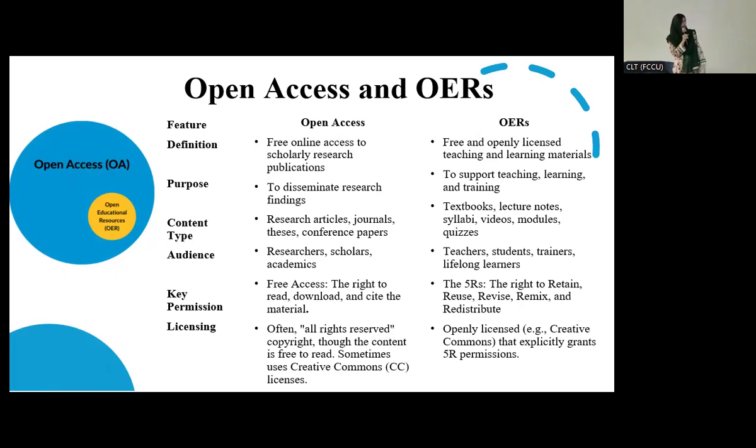And then we have key permissions. What are the key permissions we have with open access? Free access, the right to read, download, and cite the material. Whenever we use scholarly material, we give proper references and in-text citations to give proper credit to the author, and we can use it by paraphrasing it, or you can also quote it in inverted commas. So I think this is for everyone. Everybody in academia knows that giving credit to the original author is the number one rule, the number one ethical rule, right?